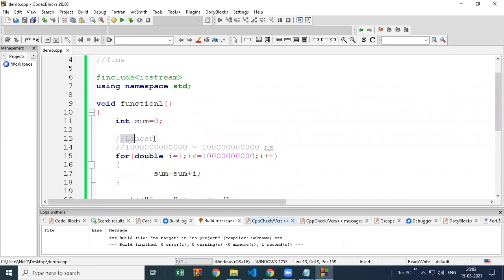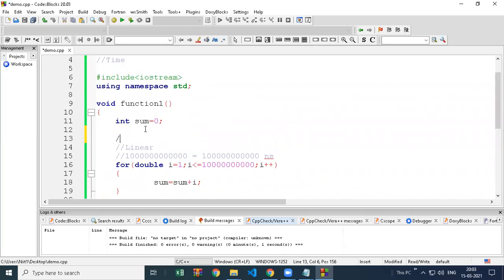Whereas here the time is linear. The order of growth is linear. When your data was 10, it was taking 10 nanosecond. When data increased to 1000, it was taking 1000 nanosecond. When data increased to 1 trillion, it is taking 1 trillion nanosecond. So this is linear. It is increasing with respect to data. Data increasing, time also increasing.